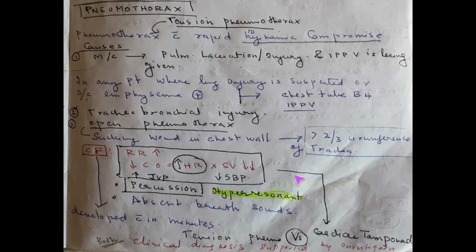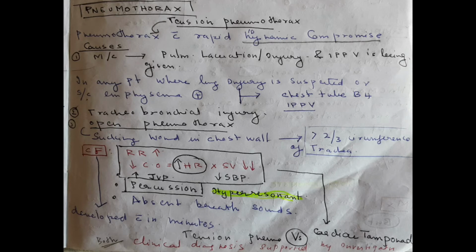The air which goes inside does not come out again. So what is the clinical feature? Since there is a sucking wound in the chest wall, air will go inside, and what happens is that the lung on the side where the sucking wound is present will collapse. And because of the collapse of that side lung, the opposite side lung will hyperinflate.